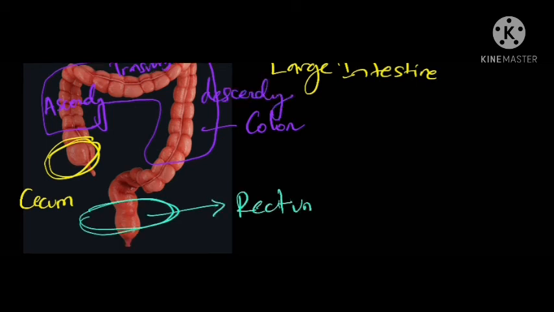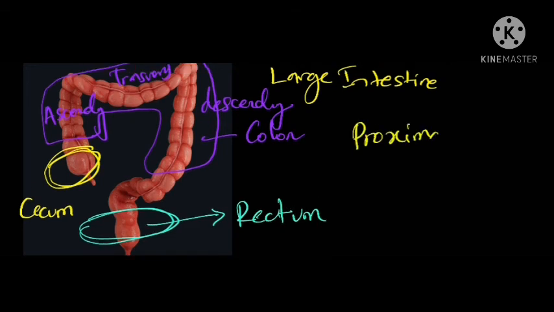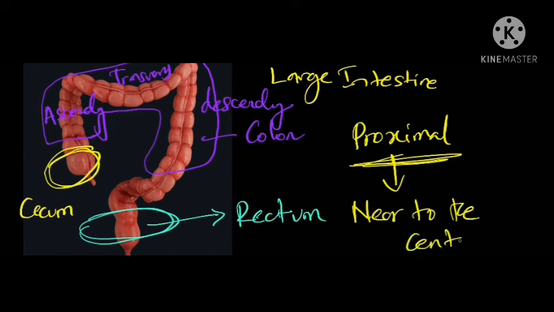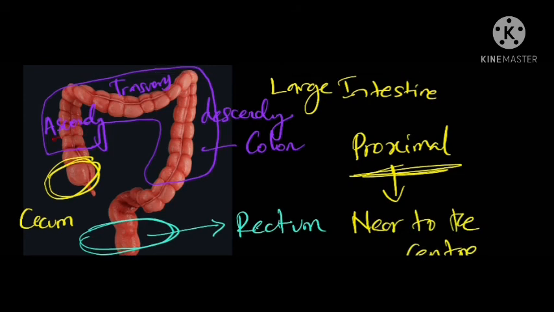In the question, they have asked for the proximal part of the large intestine. Proximal part means near to the center. Here in the large intestine, the center region is the colon. In the question, they have tagged the ascending colon alone as the proximal part, but it is rather the whole colon. So the fourth statement is wrong as well.